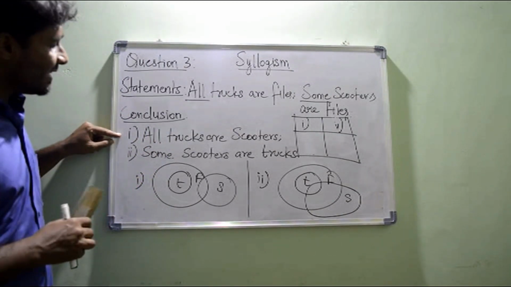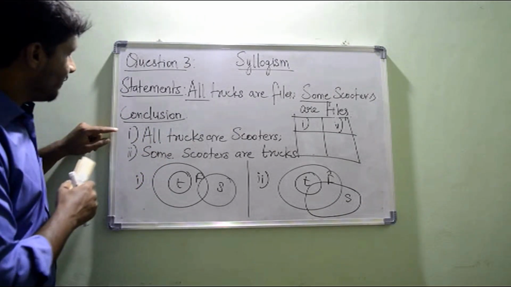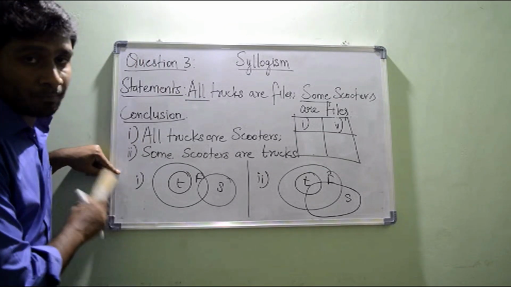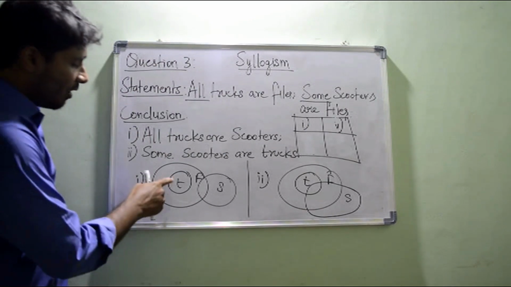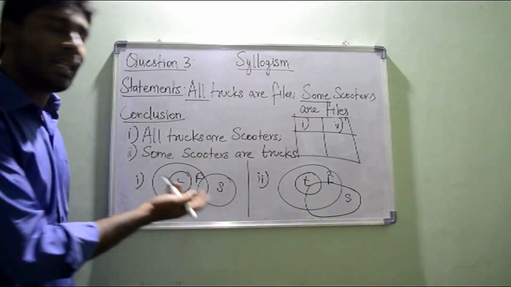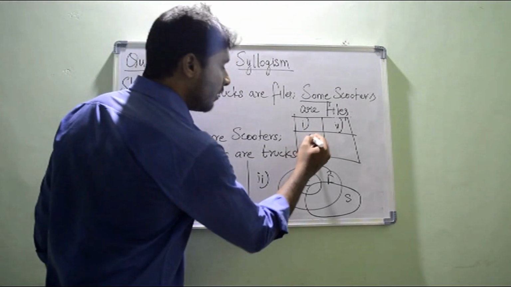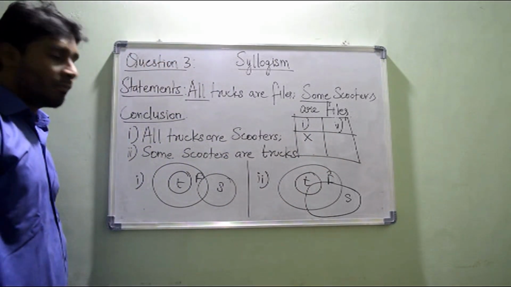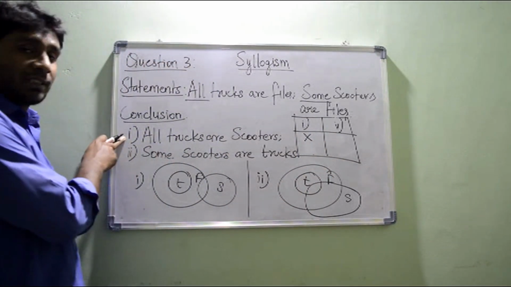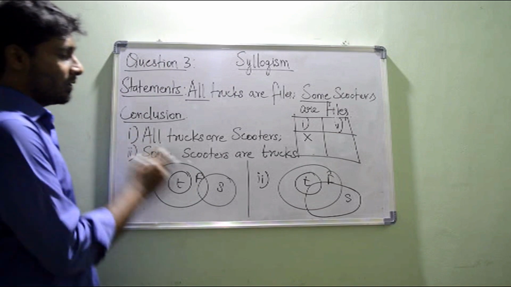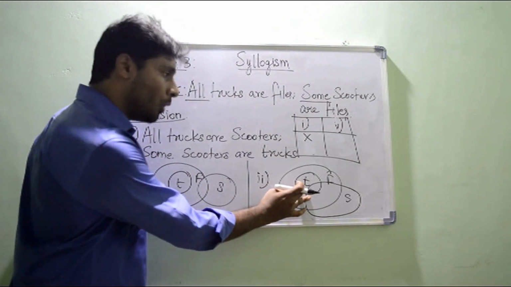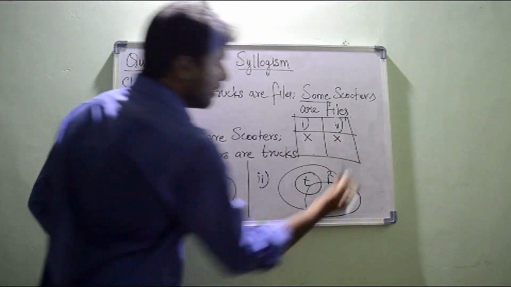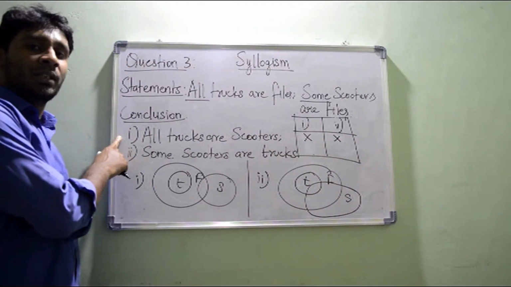And the first conclusion states that all trucks are scooters. So is the first conclusion true or false in the first diagram? All trucks are scooters. Absolutely no. So the first conclusion is not following in the first diagram. And in the second diagram, again the first conclusion, all trucks are scooters. Can you take it as true in the second diagram? No, it is false. So the first conclusion is false in both the diagrams.